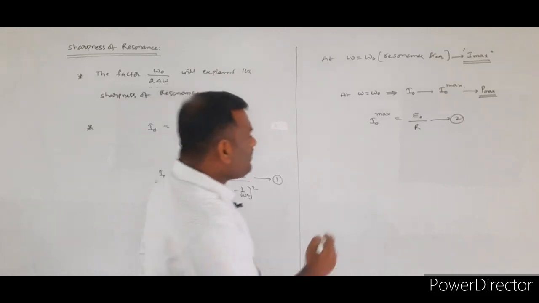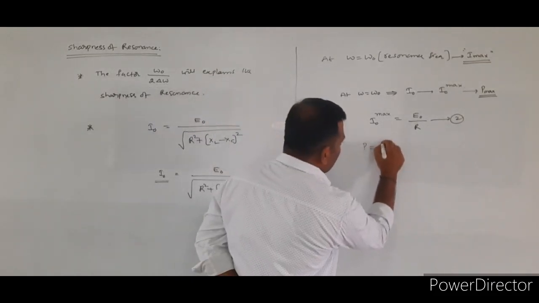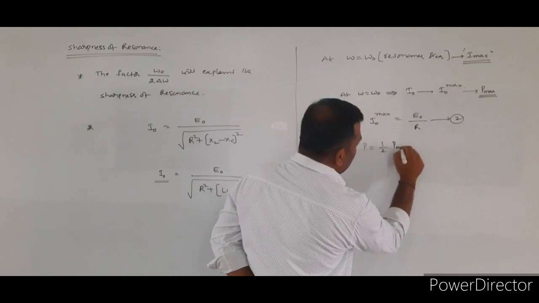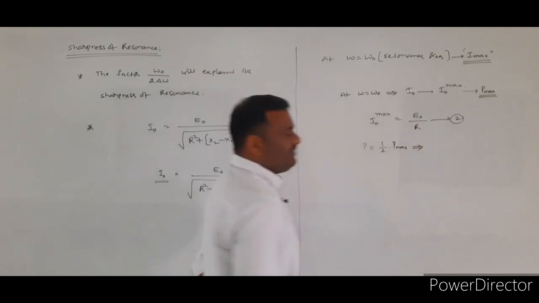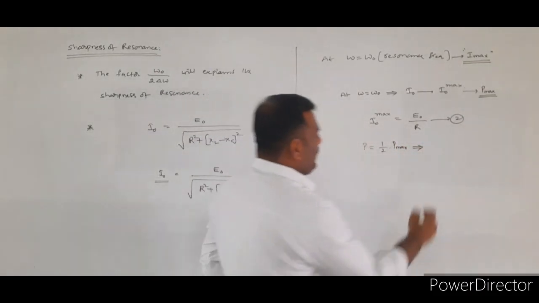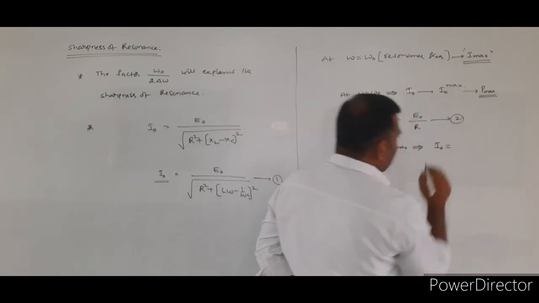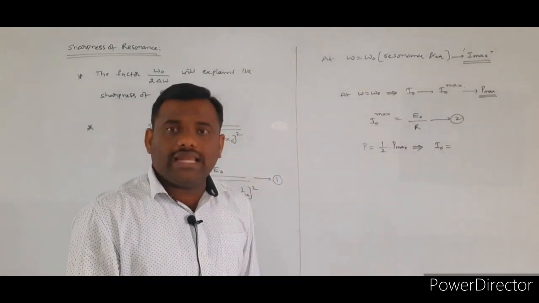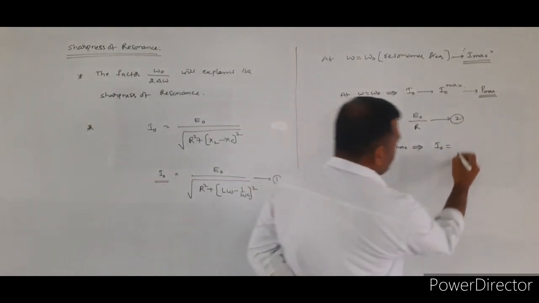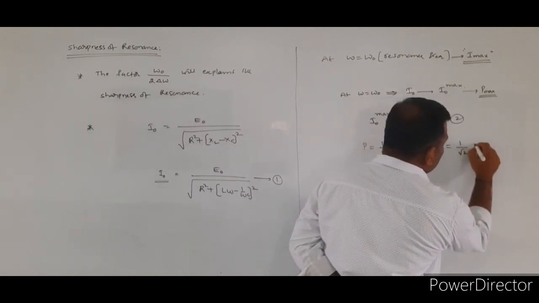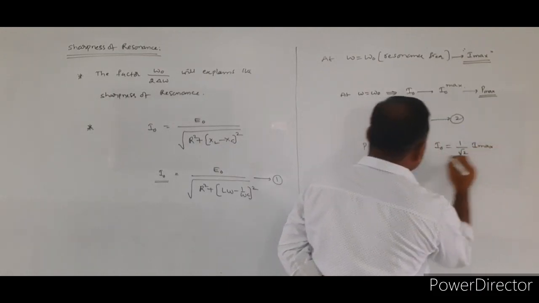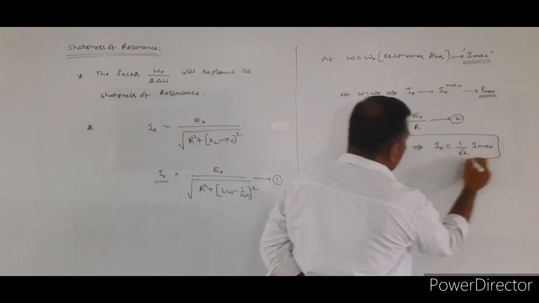Whenever the power becomes half of the maximum value, the peak value of the alternating current is equal to 1 by root 2 times of the I maximum.